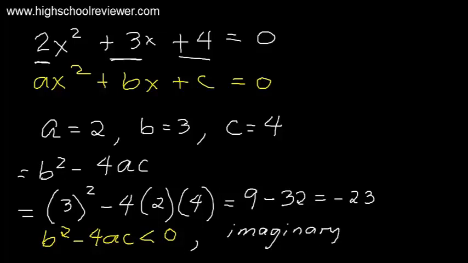So again, b squared minus 4ac is less than 0, so the roots are imaginary. This is our final answer.